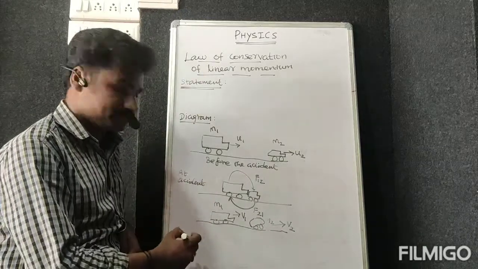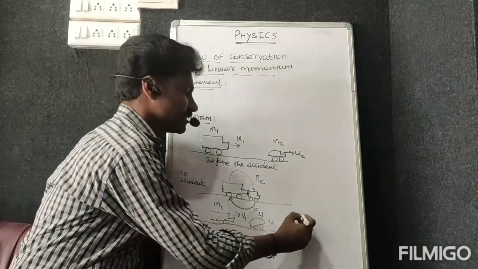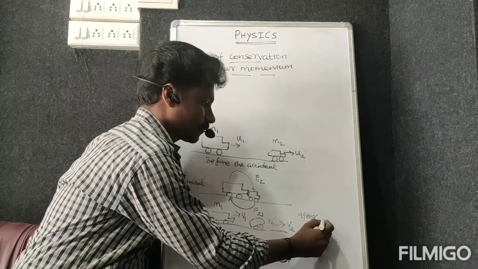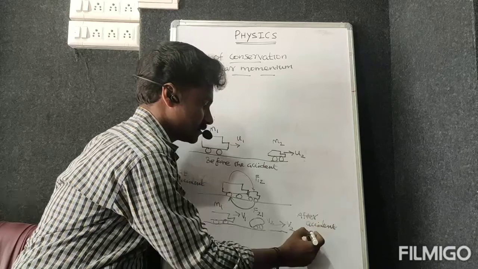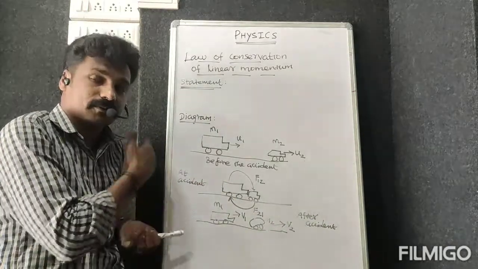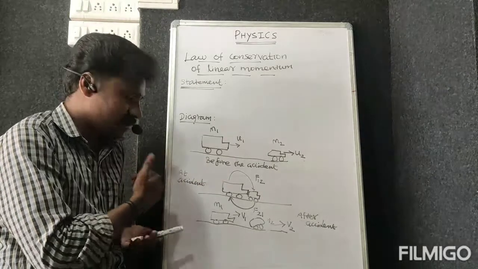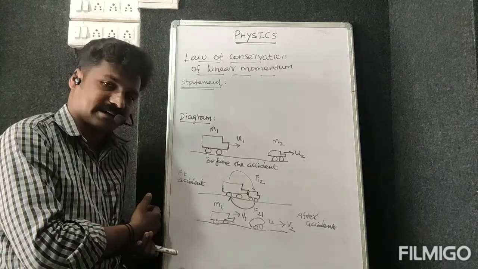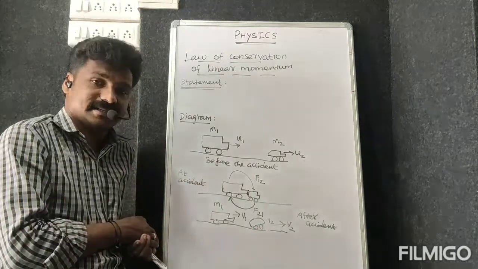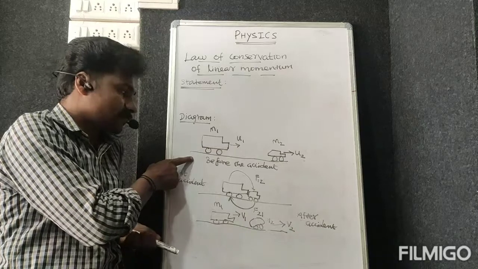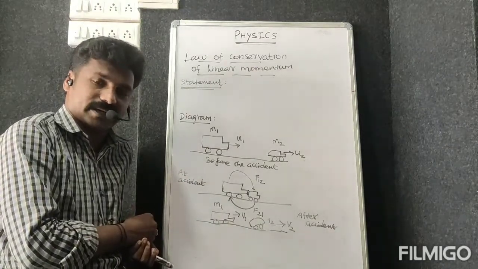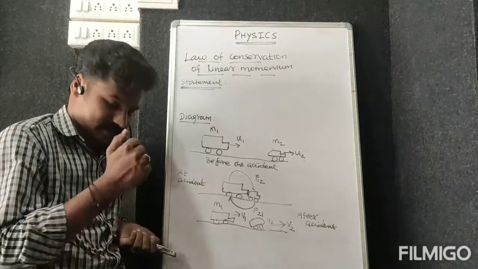So this is the diagram after the accident. Now you know what happened before the accident, during the accident, and after the accident. Mass is constant, but the velocity changes between the before and after cases. Shall we derive? Yes.